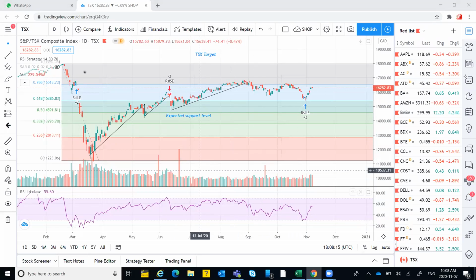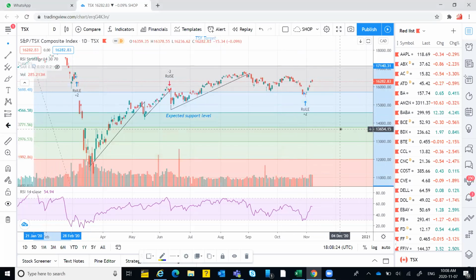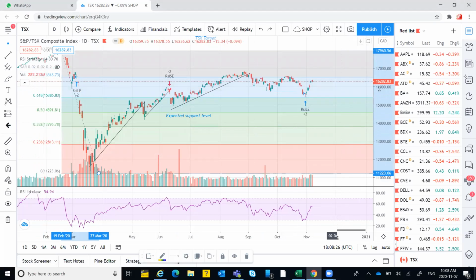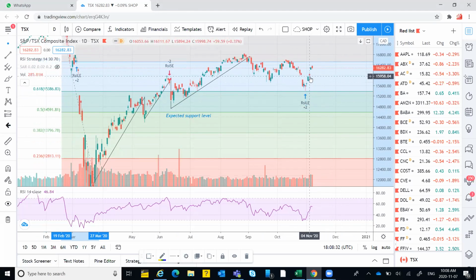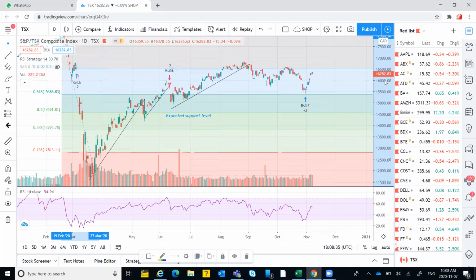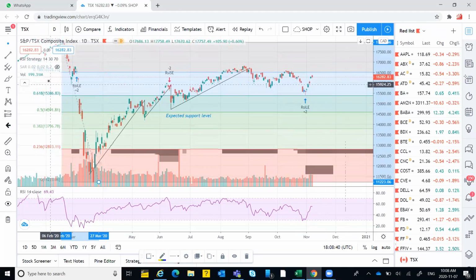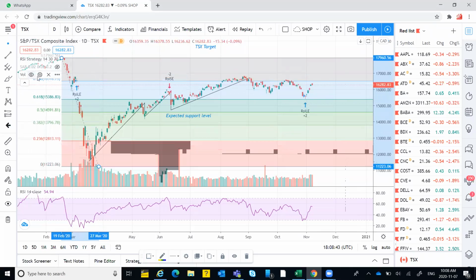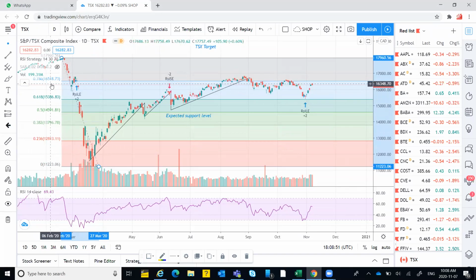The graph in front of you is for the TSX composite index, and this graph is a little interesting. The index previously closed at 16,282 level, which was a little lower than the previous session, and the index has shown a little bit of resistance at this stage. By the way, the next resistance level for the index is 16,500. If you can see here along my cursor, 16,518, which will be the 78% retracement level. So 16,500 is about 300 points more.